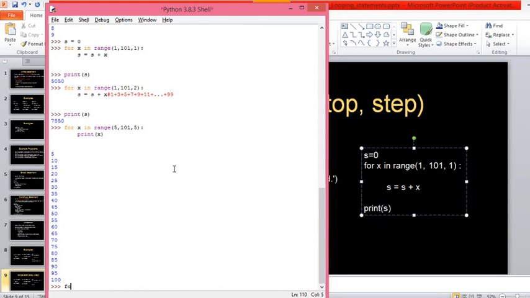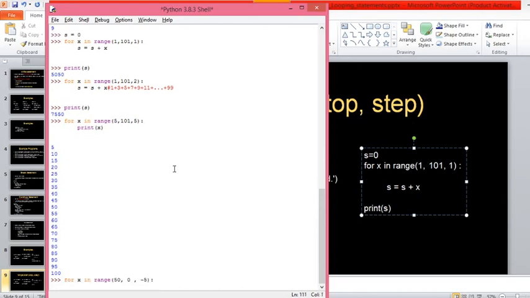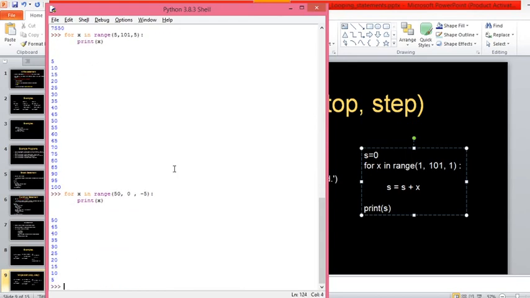Try to understand one more here. For x in range of 50, comma, 0, comma, minus 5. Now what is this one? It decrements. It starts from 50 and goes down to 0. The stopping value is 0 and in every step it decrements the initial value by 5. So you get the output 50, 45, 40, 35, 30, and so on down to 0. At 0 it will stop.